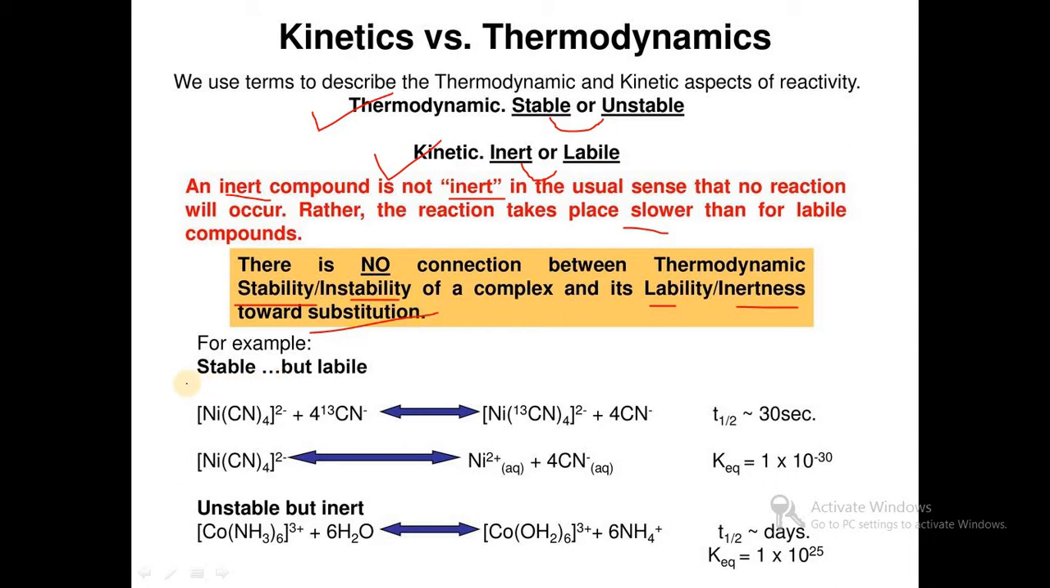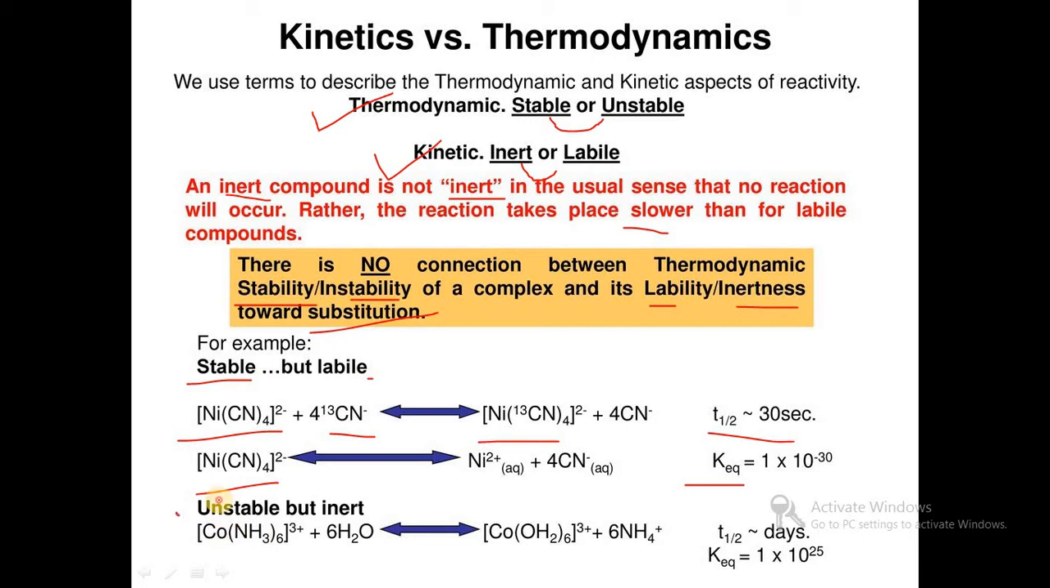For example, the following complex is stable but labile: Ni(CN)4 2-. It undergoes a rapid reaction with isotopically labeled CN-13, giving the Ni(CN)3(13CN) 2- complex, and the half-life of this reaction is very small, 30 seconds. So the reaction is very fast, that is labile, but the complex is stable because the formation constant or equilibrium constant for that reaction is very large.